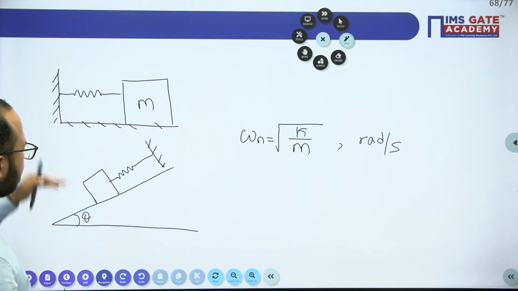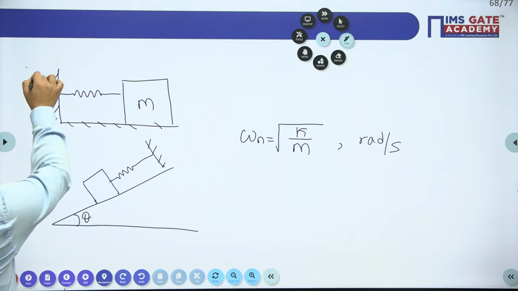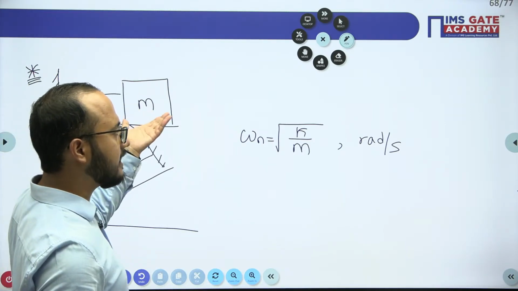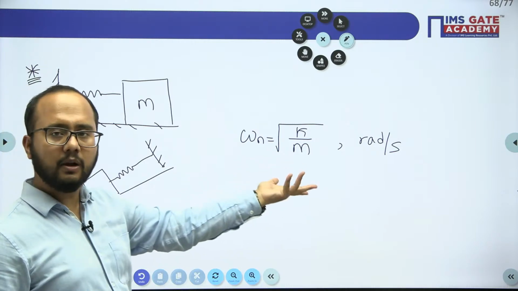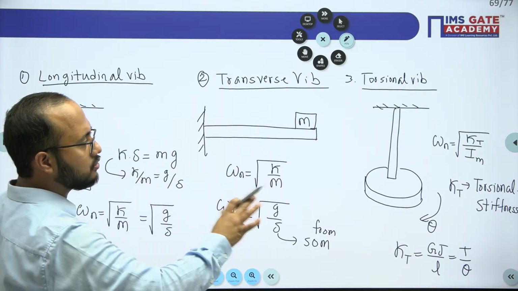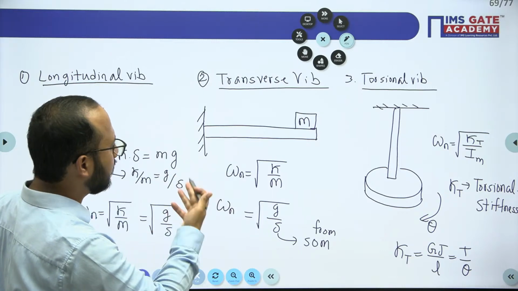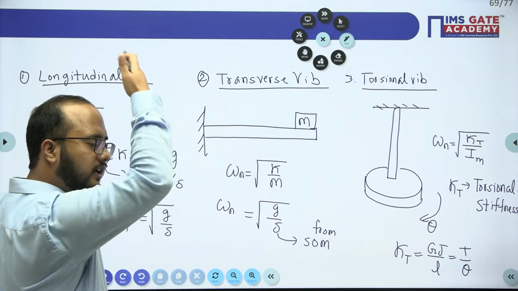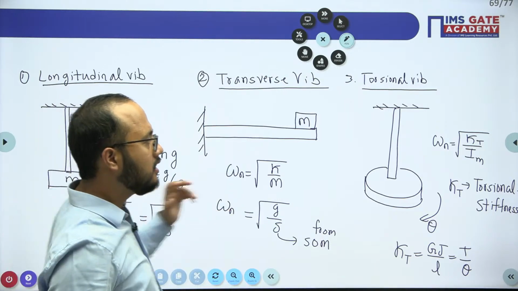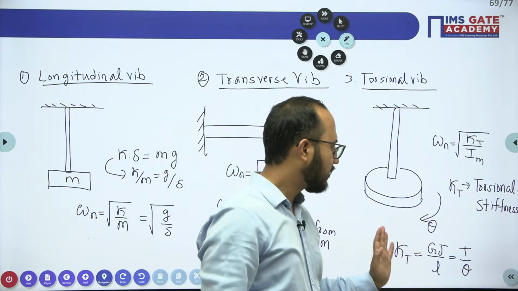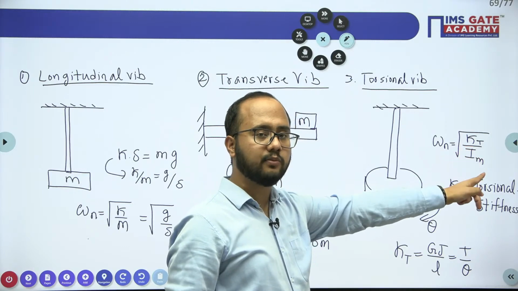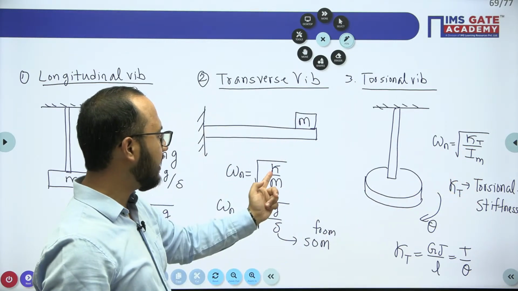And for these cases also you will have the same formula, because anyhow they will be asking the free vibration case. So this can be a case, this can be a case, the formula will remain the same. Apart from that, you should know the three cases of vibration: axial or longitudinal, transverse, and torsional. Longitudinal is along the length of the member, transverse is perpendicular to the length of the member, and lastly torsional vibrations. So for torsional we use Kt by M, with torsional stiffness and mass moment of inertia, and for transverse you can use K by M with bending stiffness.